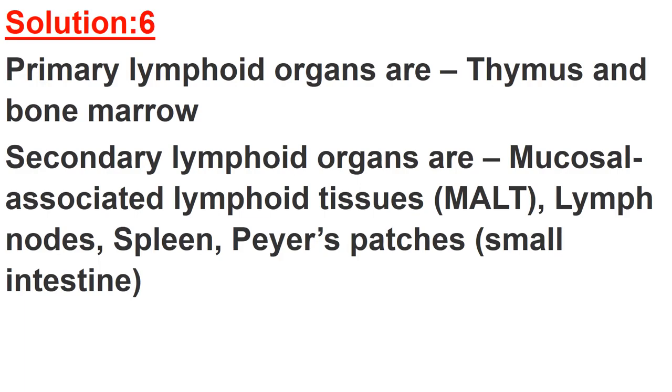Now let's discuss the homework solution of the previous lecture, and this is the answer of question number 6 of NCERT that I gave as homework. The answer is: primary lymphoid organs are thymus and bone marrow, and secondary lymphoid organs are mucosal associated lymphoid tissues, lymph nodes, spleen, Peyer's patches. Those are found in the small intestine, and we have already discussed all these lymphoid organs.